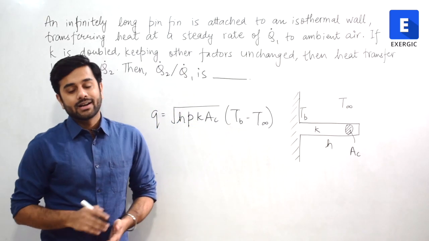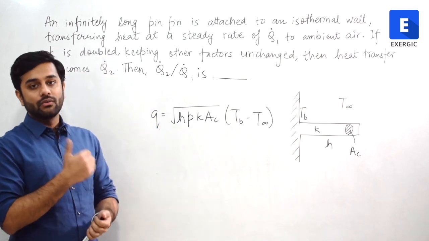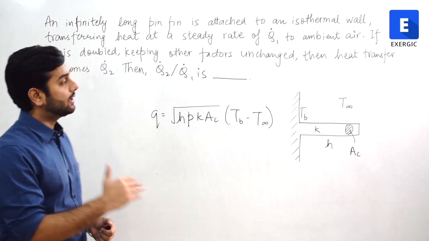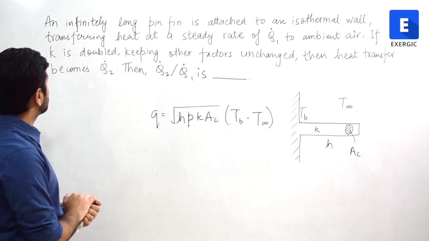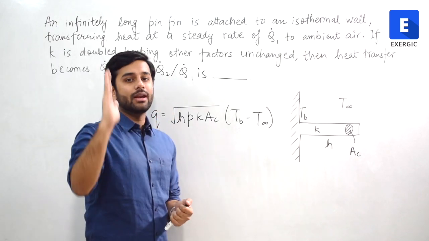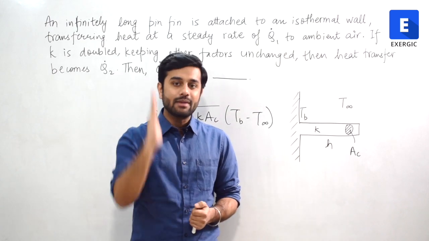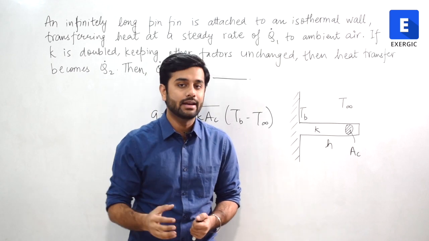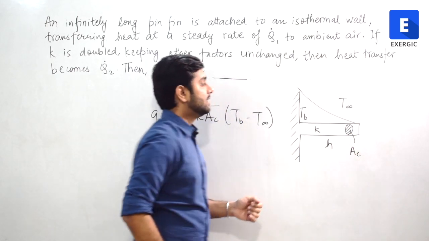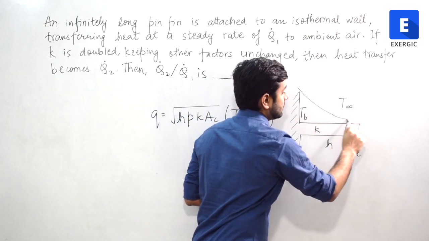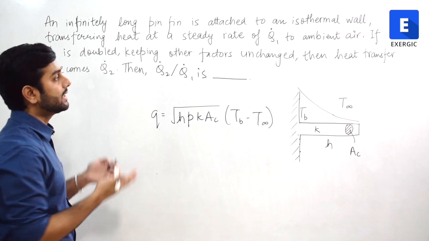Coming to the next question, again it's a very easy question. I assume that almost everyone who has covered this topic could have easily and correctly solved it. An infinitely long pin fin is attached to an isothermal wall. Nothing new here, walls are isothermal. Whenever we are talking about the heat transfer through fins, the walls are at a constant temperature. We don't consider any variation of temperature on the wall. Yes, along the fin the temperature varies, but at different points on the wall it does not vary. So it's an isothermal wall, that's what it means.